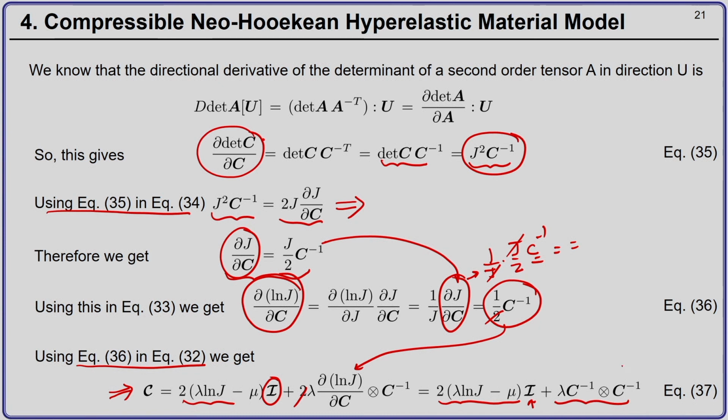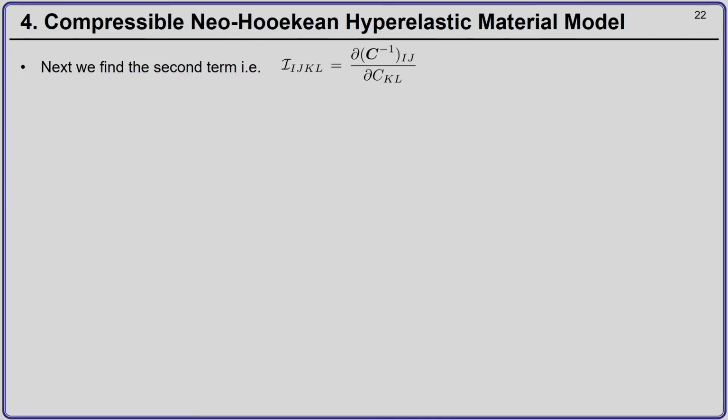Now, we have the second term completely identified. We are only left to identify the fourth order tensor I. And this is a little involved process. So, now let us concentrate on the second term. Okay. So, in indicial notation, the fourth order tensor I is nothing but del C inverse IJ by del C KL. Okay.